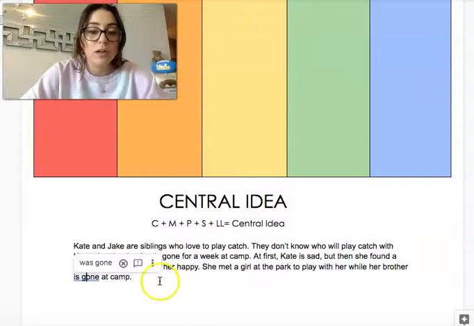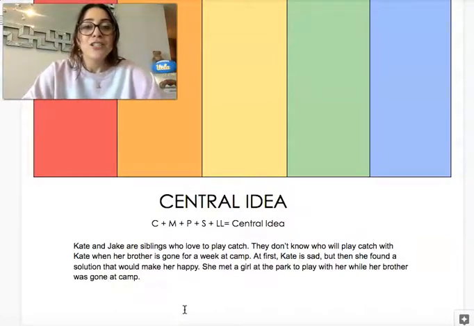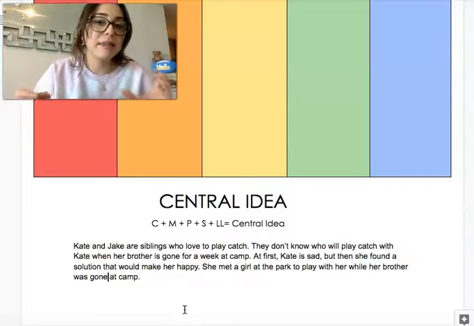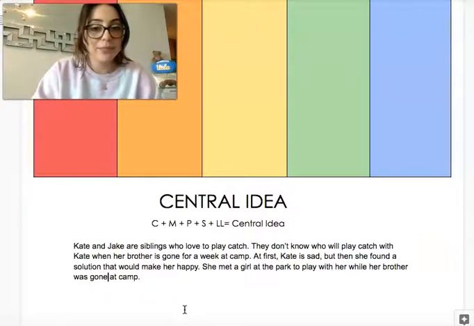Oh, was gone. That makes more sense. She met a girl at the park to play with her while her brother was gone at camp. So, friends, do you see how I reread that a few times and made some corrections because it didn't make sense? You're going to do that when you're writing your central idea.